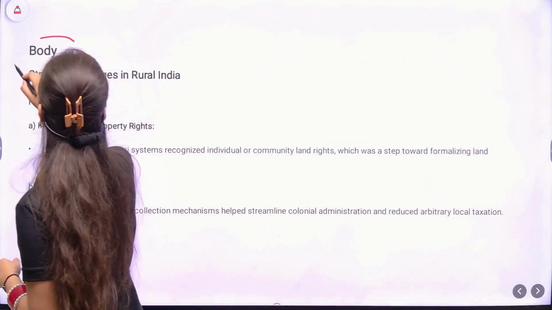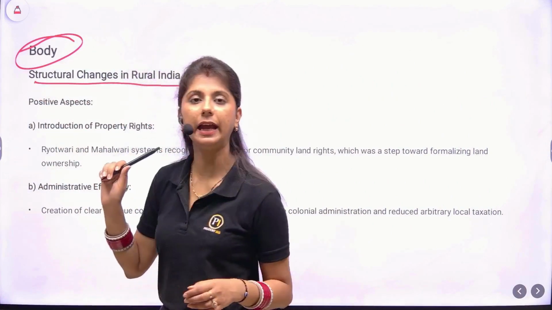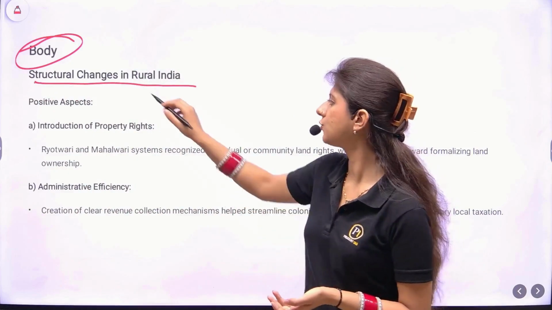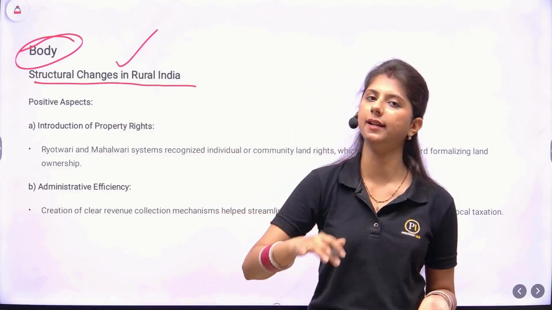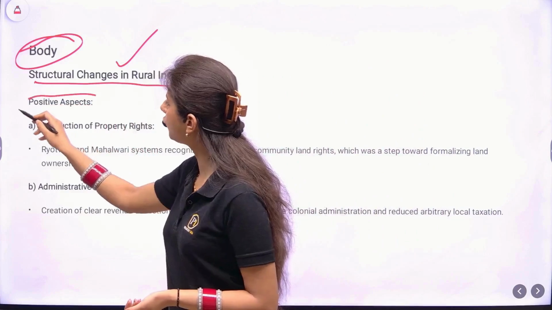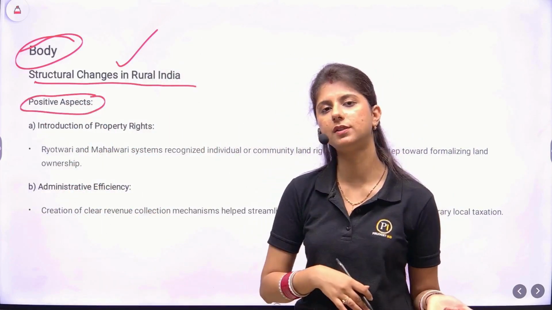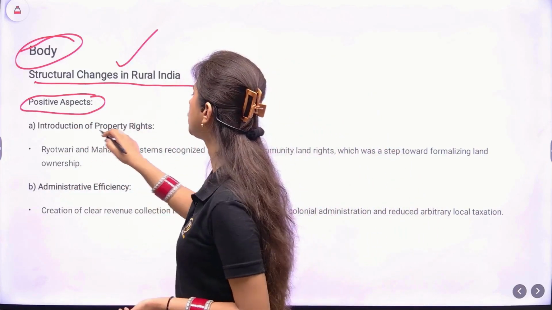Now, under the body, you are going to write structural changes in rural India. Thus, the heading is as per the question demand, because the question is asking about the structural changes. But the directive word is critically analyze. So first, we will have to mention at least one or two positive aspects, and then we'll move towards the negative aspects. The positive aspects can be the introduction of property rights.